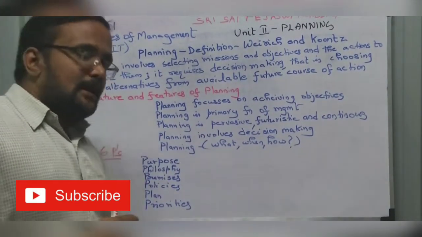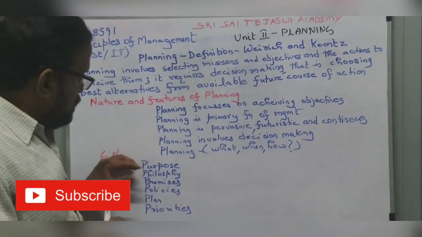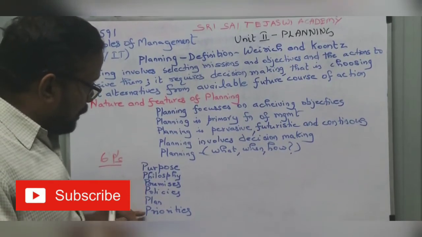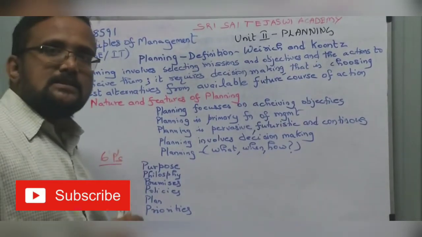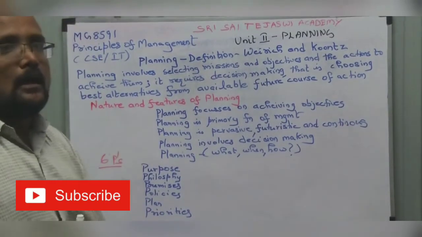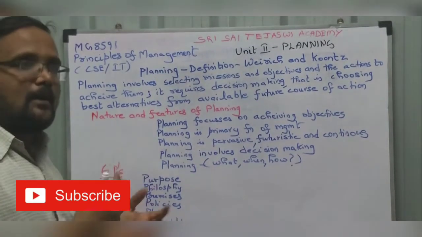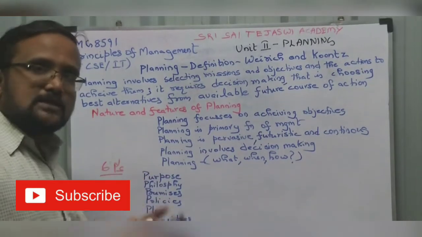Now, there are 6 P's of plan. So, purpose, philosophy, premises, policy, plan, priority. These are the 6 P's. Purpose. So, what is the idea behind setting up the company? What sort of company you are going to set up? What will be our objective? So, that is purpose.